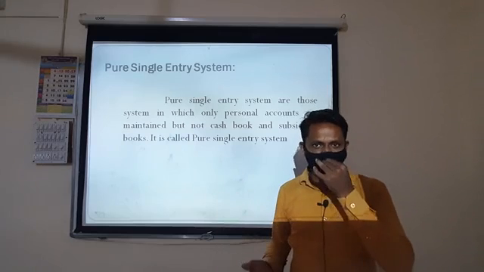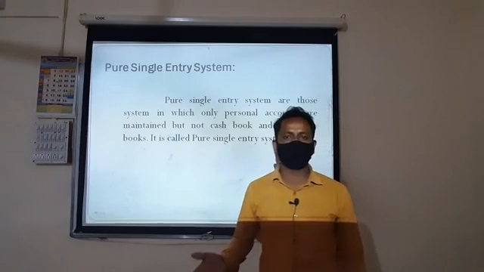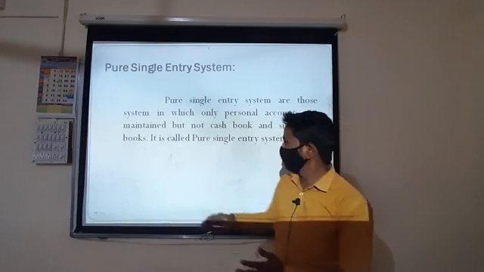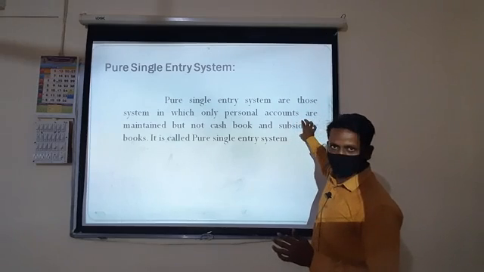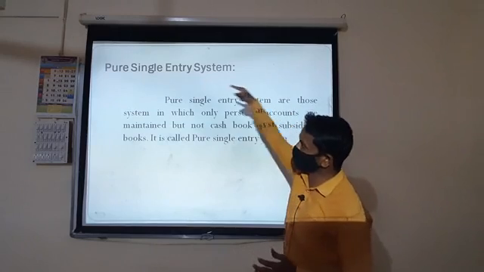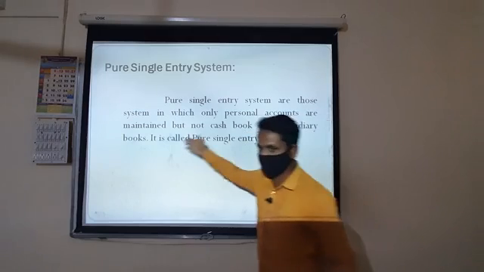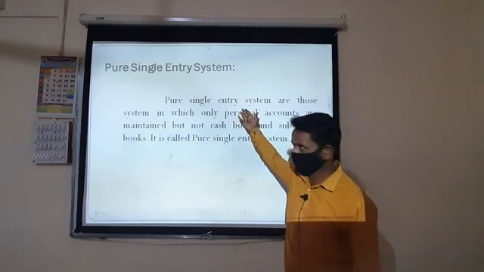For example, subsidiary books means the purchase book, sales book, sales return, and purchase return. Some accounts are prepared for the subsidiary books, but here only personal accounts are maintained. This is called a pure single entry system, where the cash book and subsidiary books are not maintained. For example, small traders.